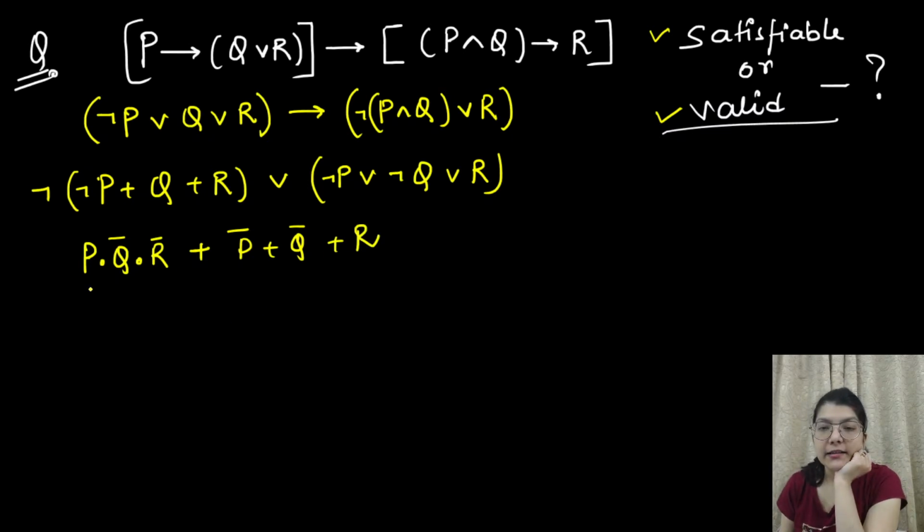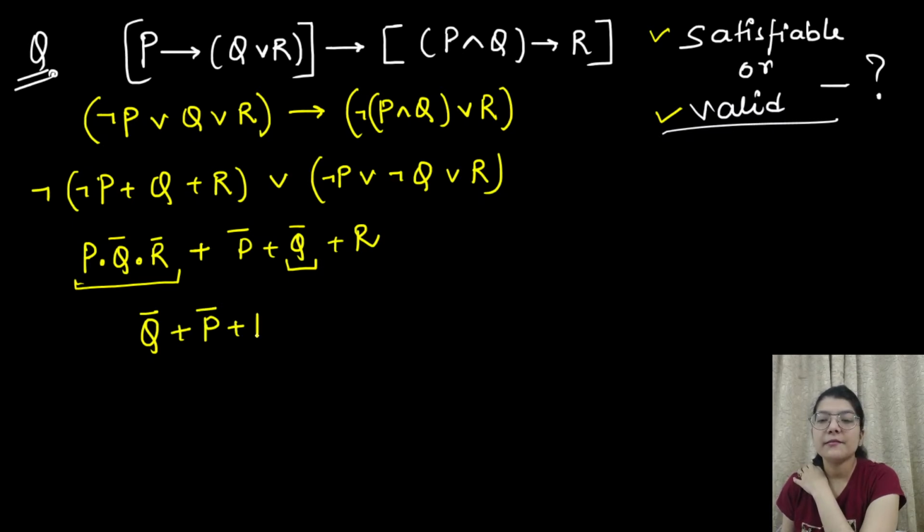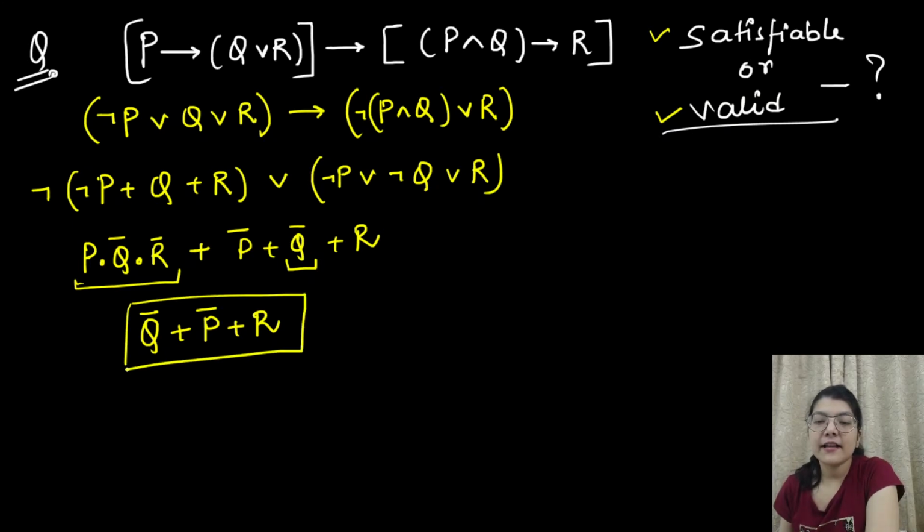Now you can see here that if I take this q complement common from these two terms, I'll get q complement only, so the resultant will be q complement plus p complement plus r. If this is my result, it can either be true or false. I'll not get true values all the time. Why?